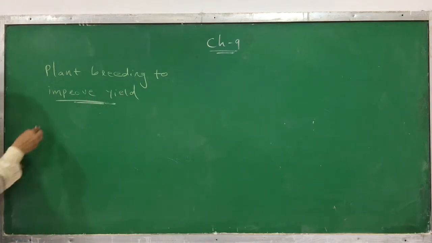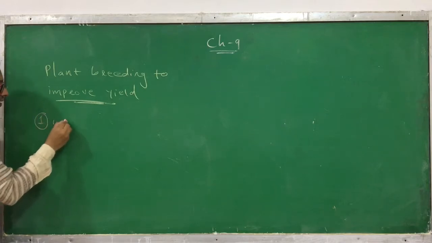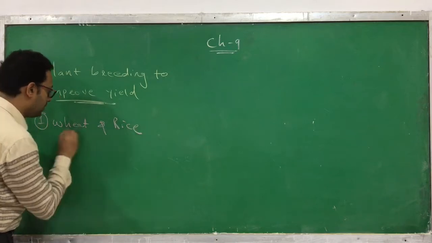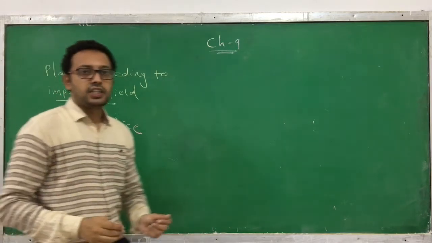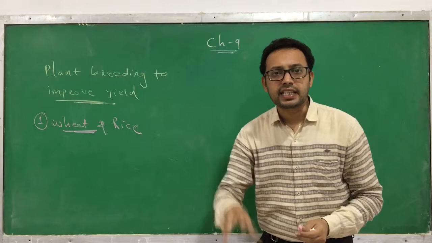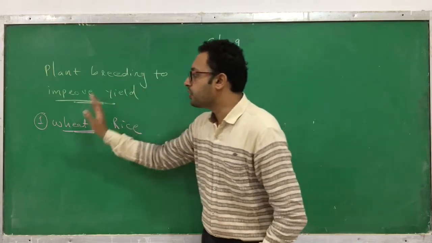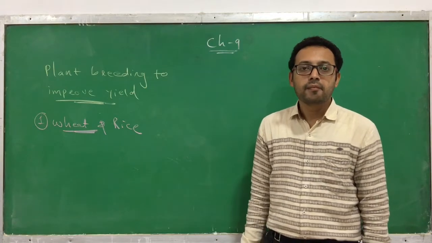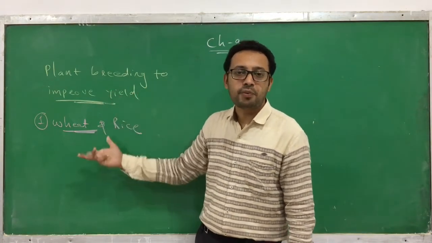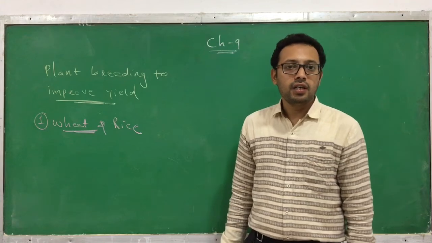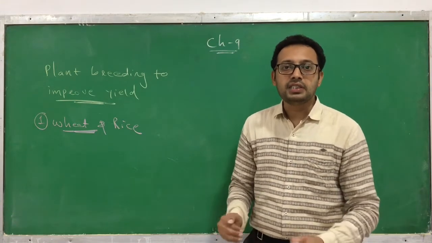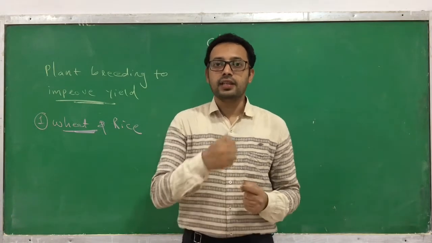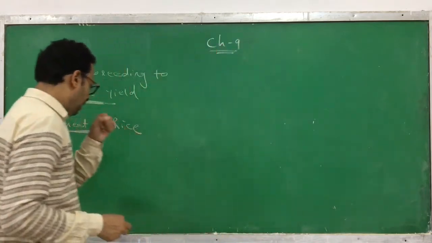The first example is wheat and rice. See your household food in any state of India, they are mostly going to use either wheat or rice. So these are the two main important food products of India. Now we will see how we are able to increase the yield of wheat and rice.